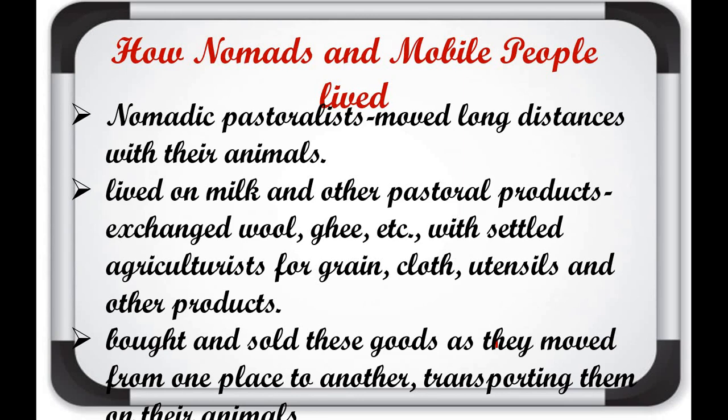So the tribal communities, those who were pastoralists, those who were nomads, reared cattle and moved from one place to another with their cattle. They sold the products of these animals and fulfilled their basic needs by selling them. They bought and sold these goods as they moved from one place to another.